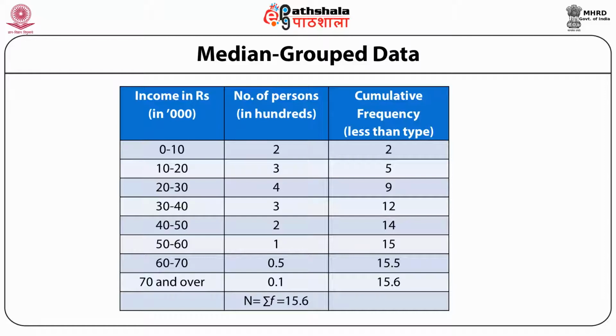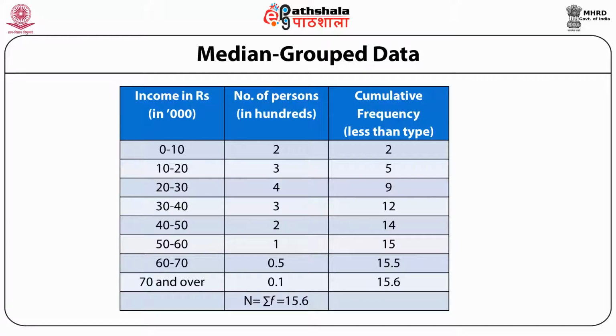Let's look at the second class. How many people are having income between 10 to 20,000? The second column tells us there are 3, or 300 people, since it is in 100. Now the third column, the cumulative frequency column, answers the question: how many people are having their income less than 20,000?